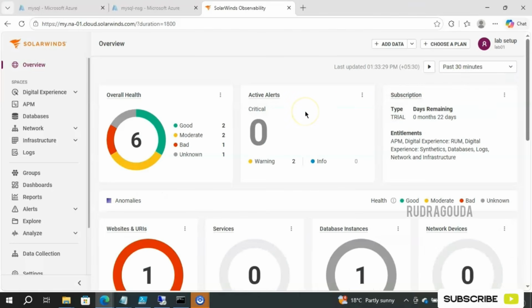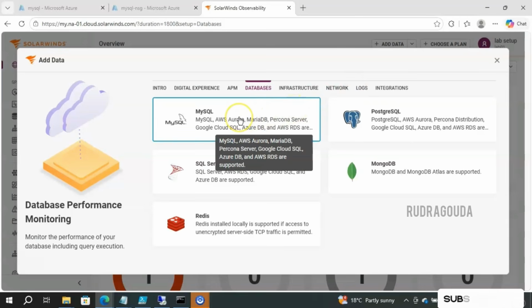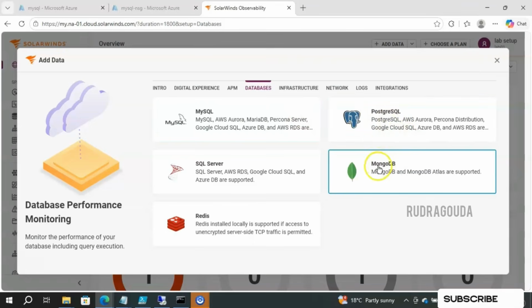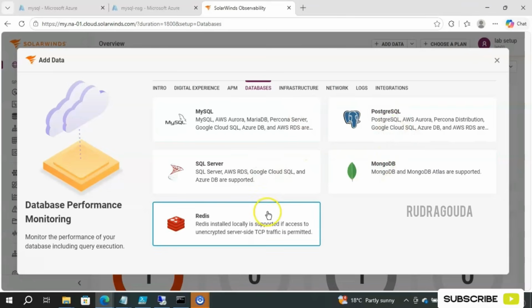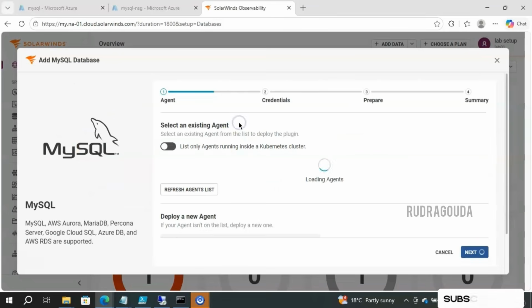Right. Now I am on the SolarWinds home page. Here you need to click on add data and then go for databases. Our interest is MySQL. According to the need, we need to select here. For example, if you are working on PostgreSQL or MongoDB or SQL Server, Redis, you need to choose accordingly. So now I'll go with the MySQL part.